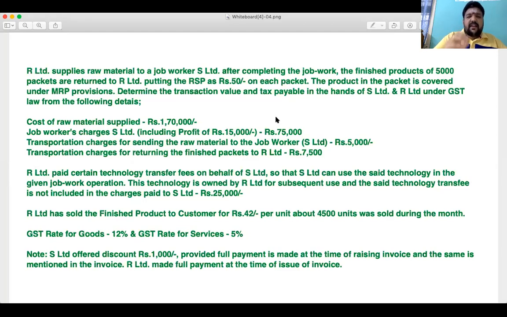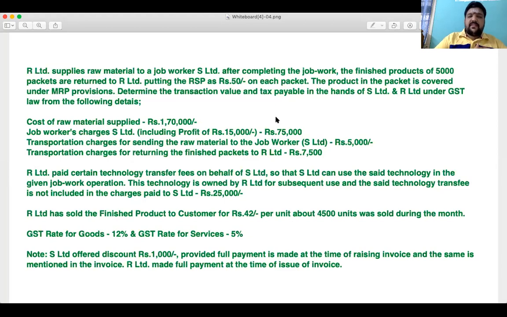Now, in any case, R Limited sold the finished goods in the market for 42 rupees, and goods are liable at 12% and services are liable at 5%. Both of them are not related persons. Again, that is an assumption that always applies, unless the question particularly says they are related persons.